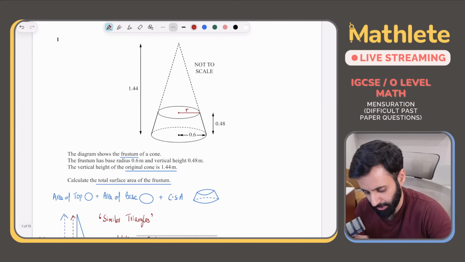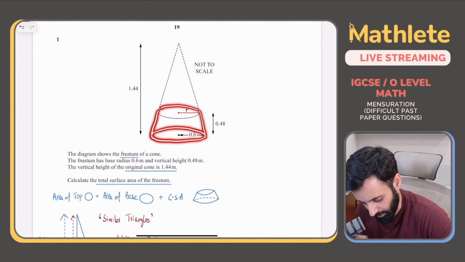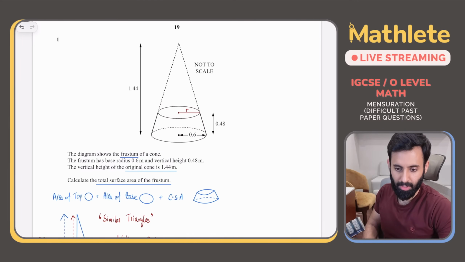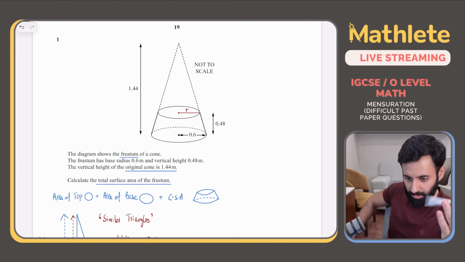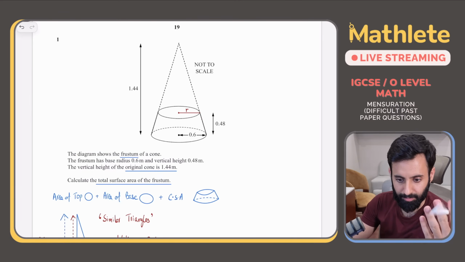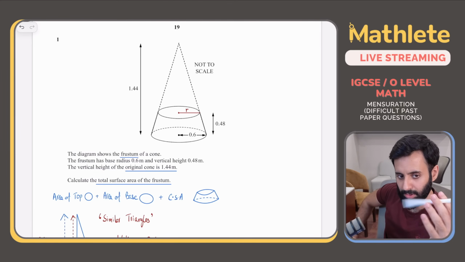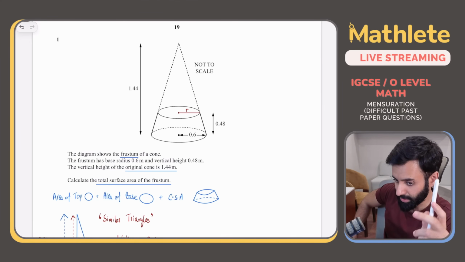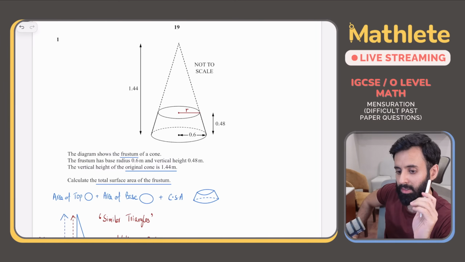Acha, now a question for you guys. How will I calculate the curved surface area of the frustum? ये आप लोगों के लिए सवाल है. बताएं क्या जवाब होगा इसका. That's correct. We will calculate the curved surface area of the larger cone minus the curved surface area of the smaller cone.